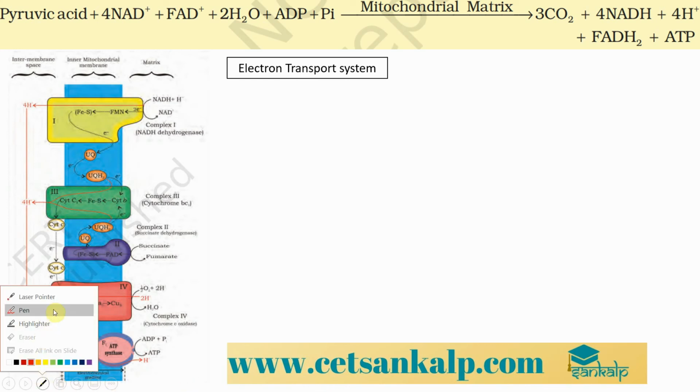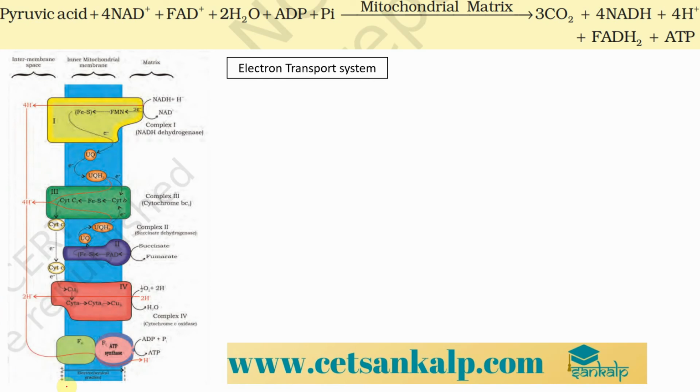See, if you consider the number of direct ATP that you get from glycolysis, we have only 2 ATPs. We get only 2 direct ATP, right?